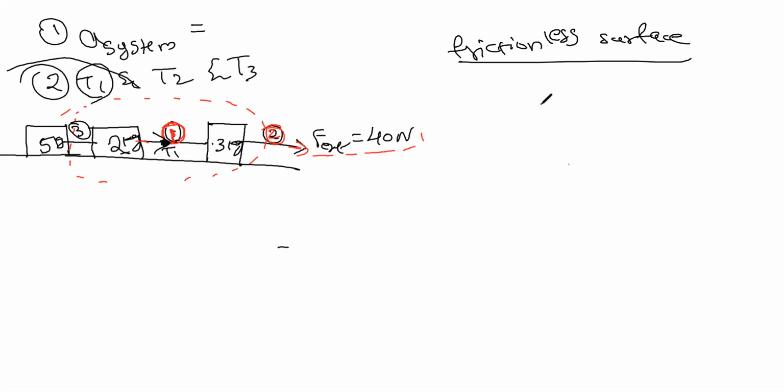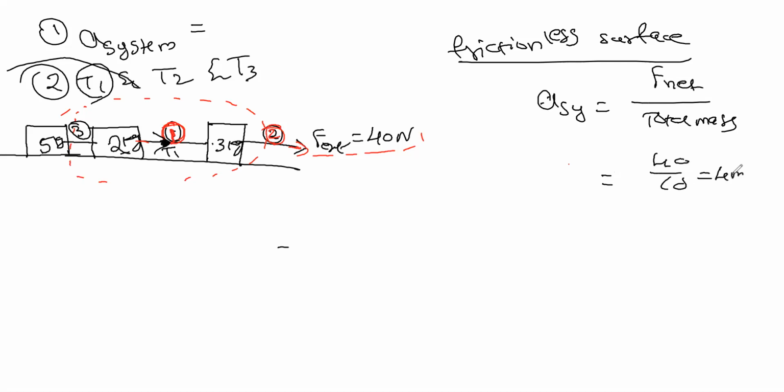First, the acceleration of the system. Acceleration of the system is directly F net upon the total mass, correct? So 40 by 10, we get 4 meter per second square.